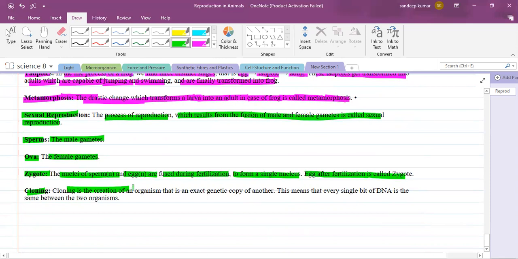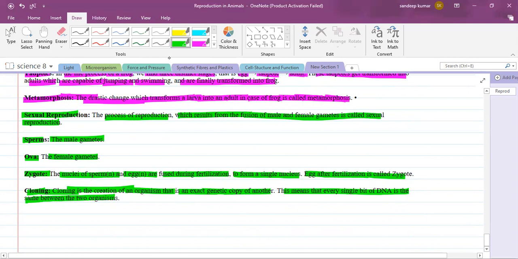What do you mean by cloning? Cloning is the creation of an organism that is an exact genetic copy of another. This means that every single bit of DNA is the same between the two organisms. So this is about reproduction in animals.